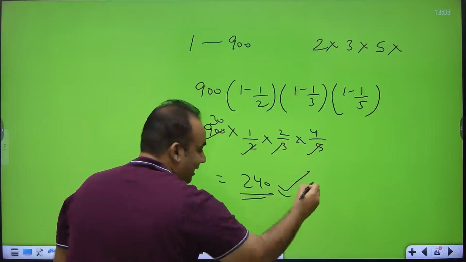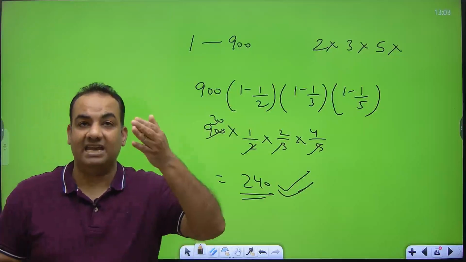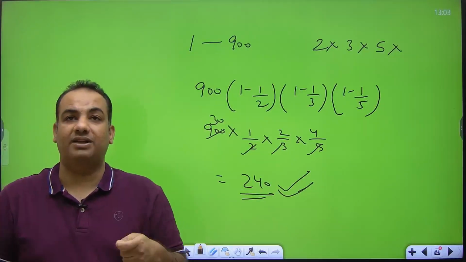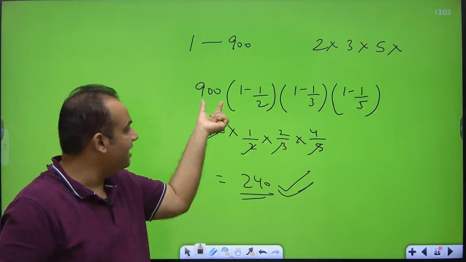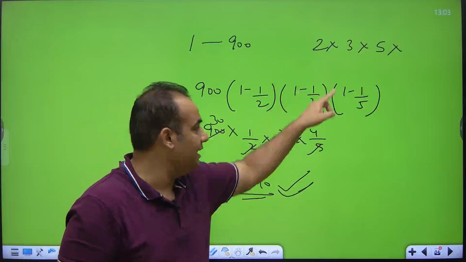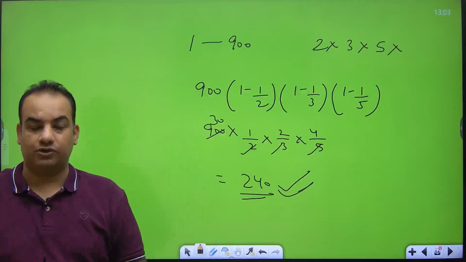So just see how much easier this approach is. I'm again repeating what I have done. I've taken numbers from 1 to 900 which are neither divisible by 2 nor by 3 nor by 5, so written 900 into 1 minus 1 by 2 into 1 minus 1 by 3 into 1 minus 1 by 5. Otherwise, you can go by the detailed approach also.